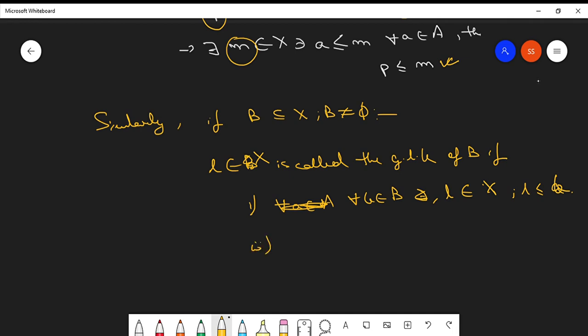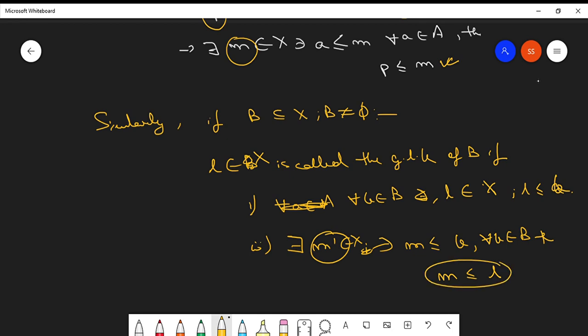And if there exists some m dash belonging to X, which also acts as a lower bound of this set B, such that m is also related to b by the partial order for all small b belonging to the non-empty subset capital B, then m must also be related to L by the same partial order.